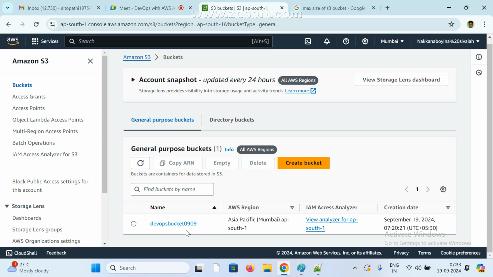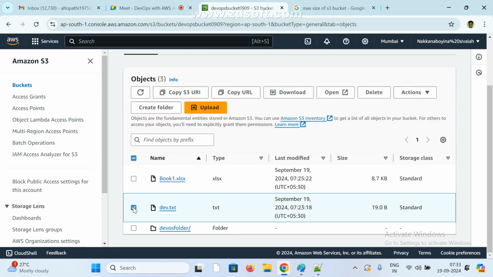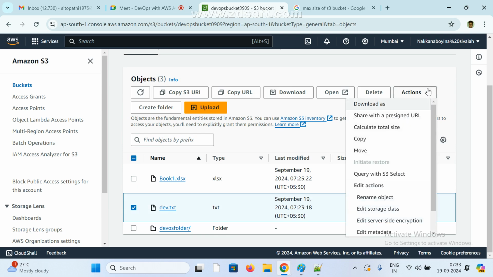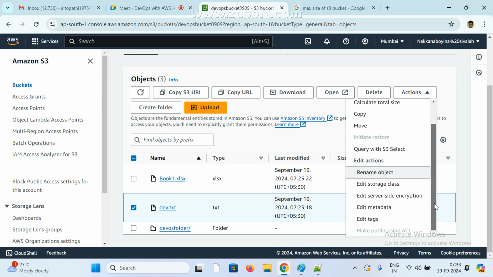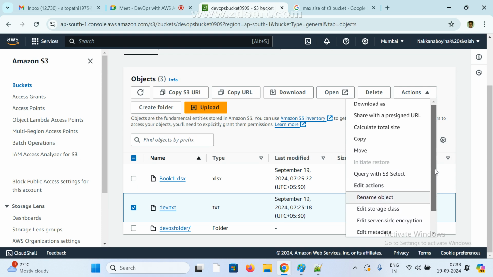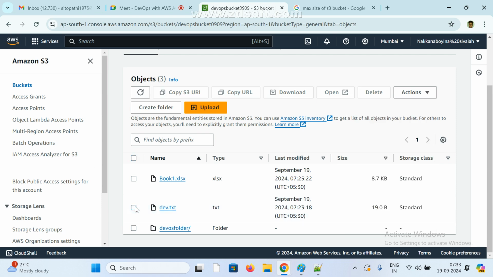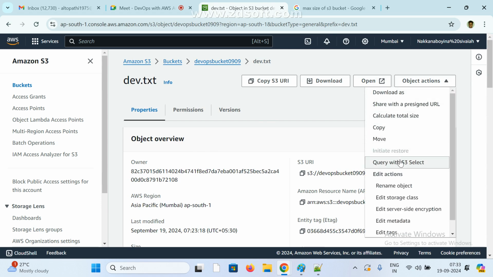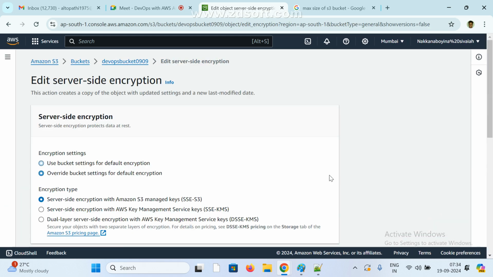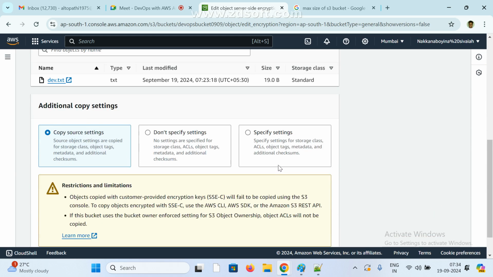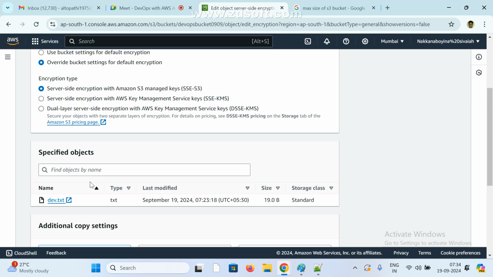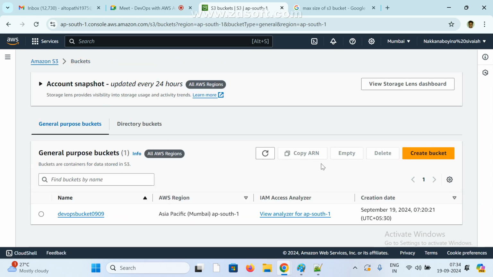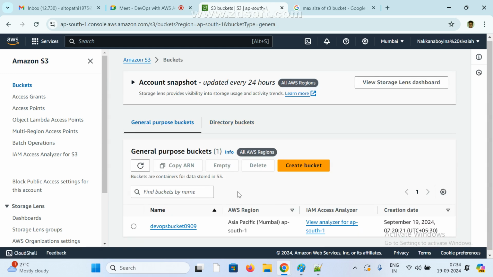Select a file, edit tags, edit storage, rename, encryption, additional copy settings. Somewhere we can see that access level.